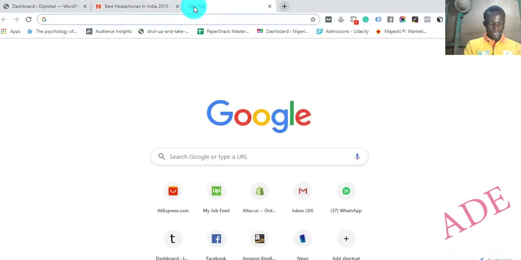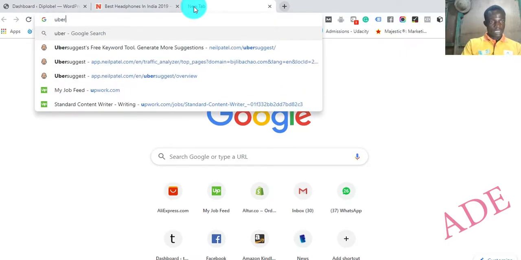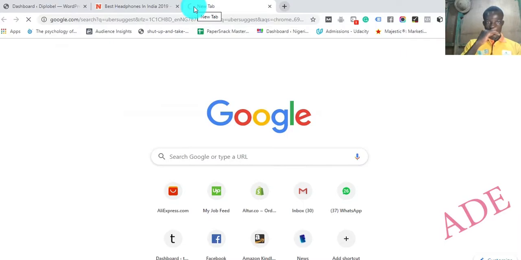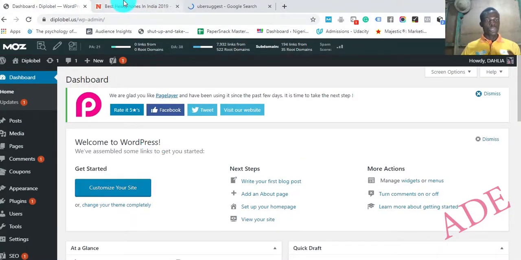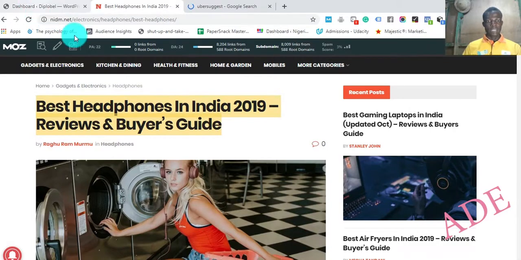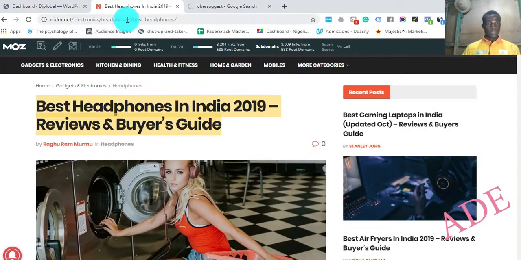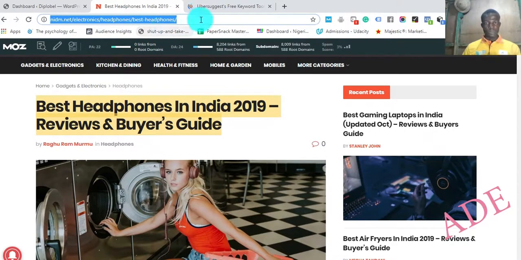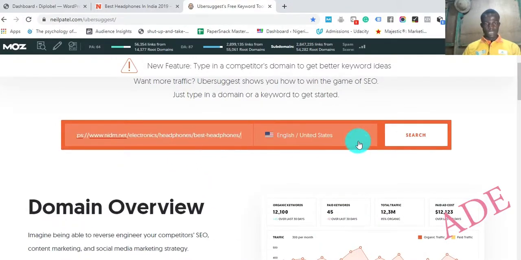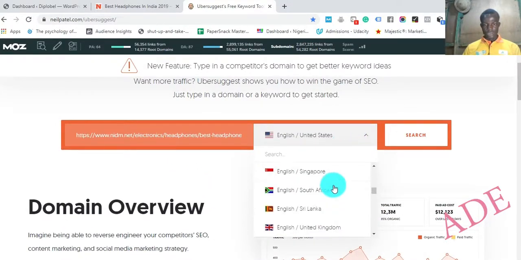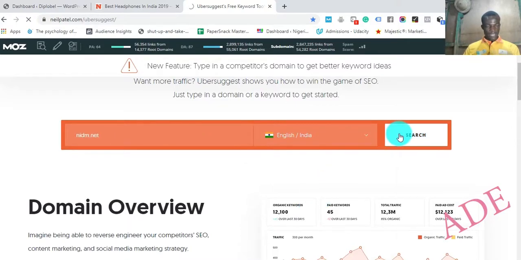Let's go to our Uber suggest. Let's see how many backlinks we would need to direct to an article on best headphones that we write on our website in order to rank first position on Google, or to rank higher than this person. So we're just going to copy the link to this product, then we'll be pasting that link in our Uber suggest. So let's just look for India, because that seems to be where that website is based. So let's search for that.